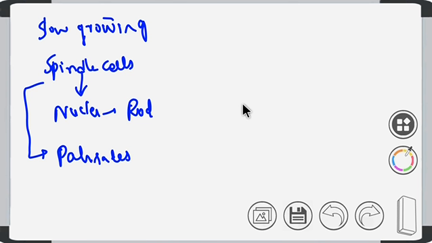Now let's go deep into the tumor. As I told you, it arises from the brainstem, then to the cerebellopontine angle, then to the internal auditory canal. In the internal auditory canal, it has two branches, right?